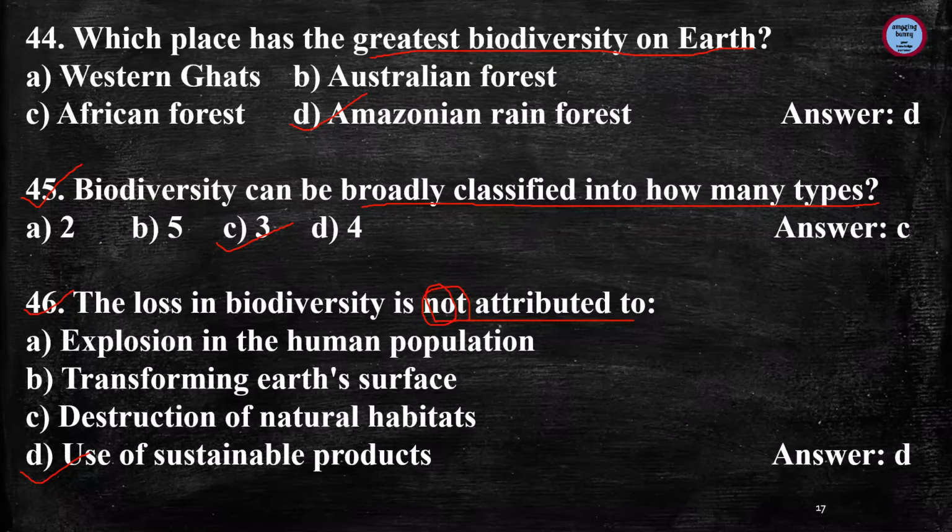Because the over-exploding increase in human population leads to the consumption of natural resources and exploitation of the earth's surface. This results in the destruction of natural habitats and ecosystems. The use of sustainable alternatives is a step towards conservation. So by using sustainable products, we can conserve our biodiversity.